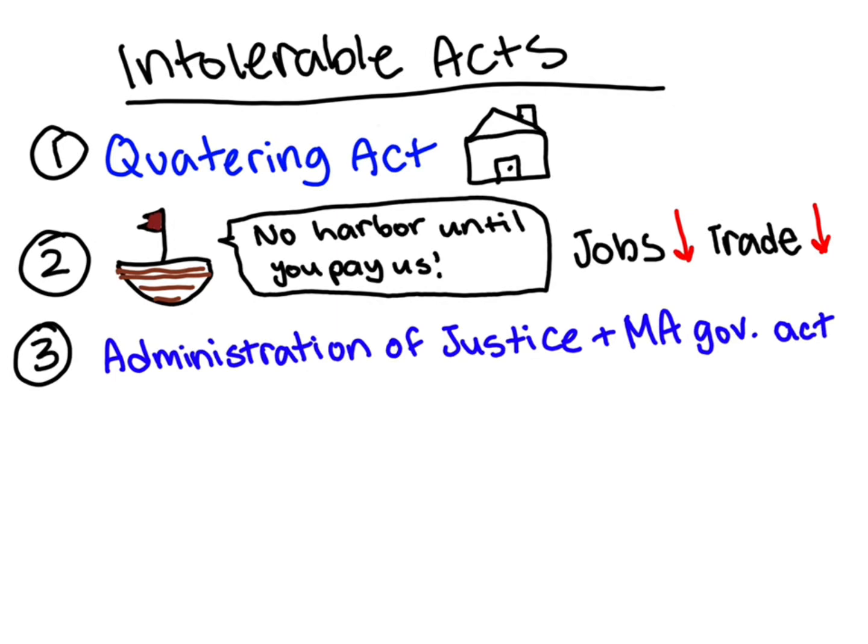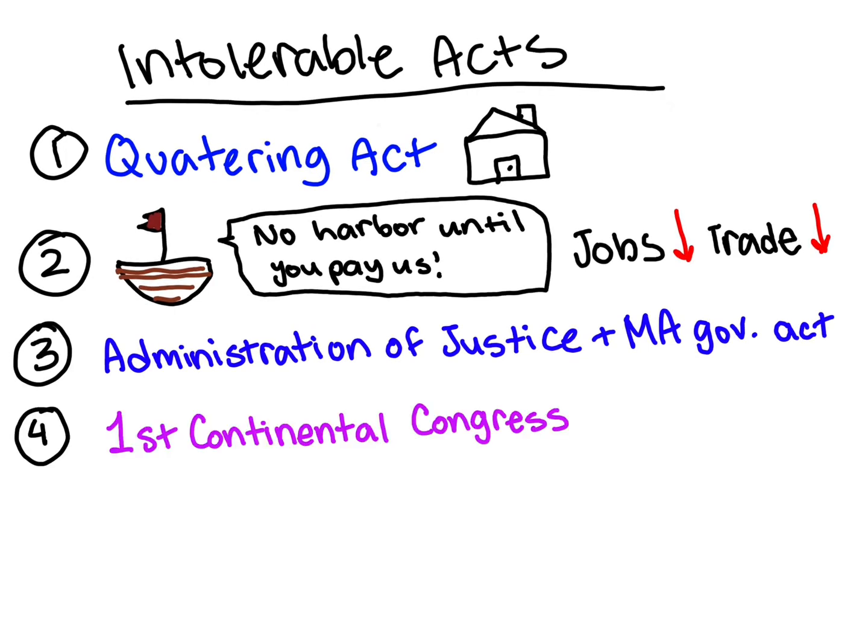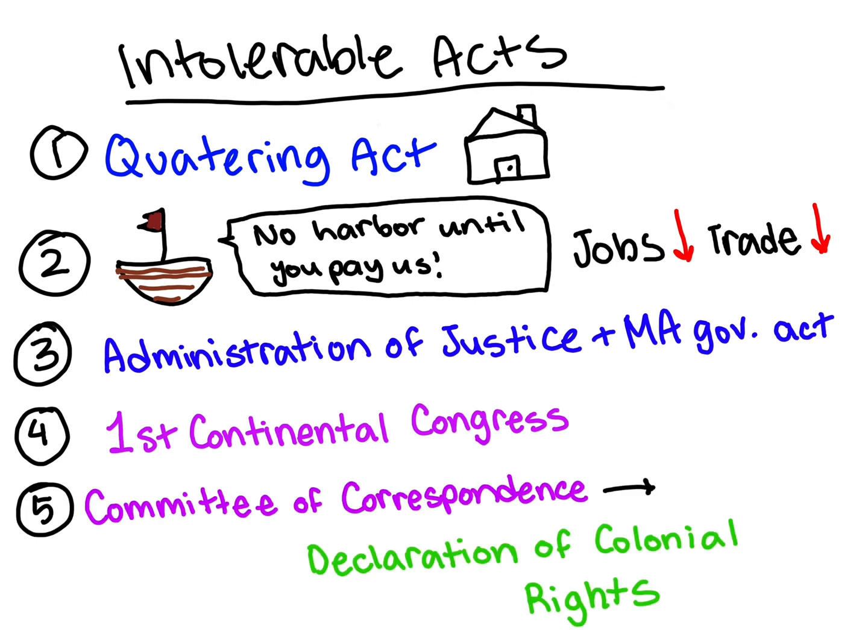And the Massachusetts Government Act, which meant that the British choose who governs Massachusetts. In this case, Thomas Gage was the governor, and Boston was under a strong military presence. This led to a First Continental Congress, and the Committees of Correspondence met to discuss the Declaration of Colonial Rights.